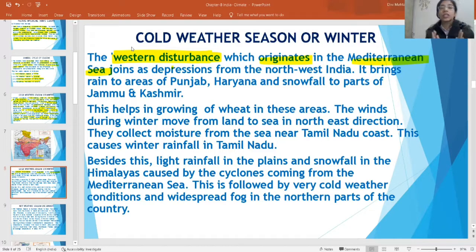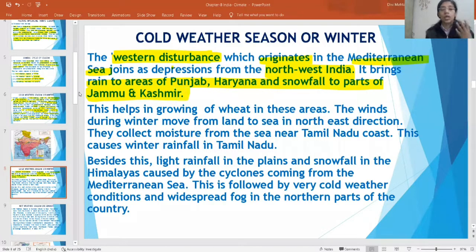So due to the western cyclonic disturbances, that is, a cyclone originating in your Mediterranean Sea, the weather conditions of your northwestern part are disturbed. Sometimes you have seen in the winter season, rainfall is there. That is due to the western cyclonic disturbances. It brings rain to your Punjab, Haryana, and snowfall to your Jammu and Kashmir.